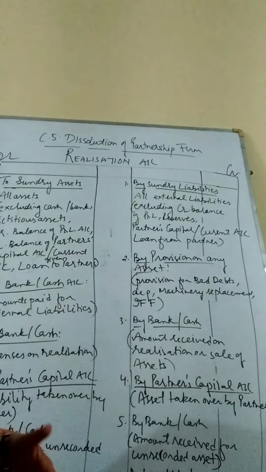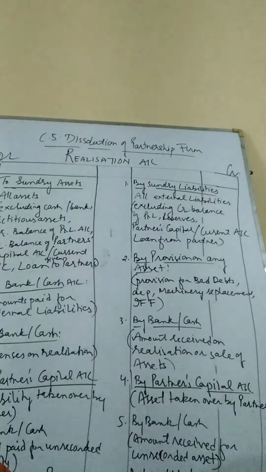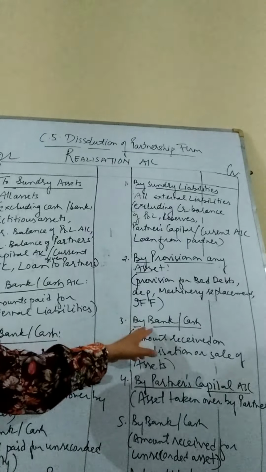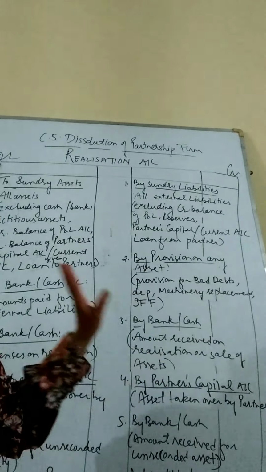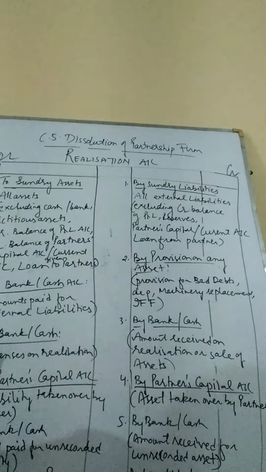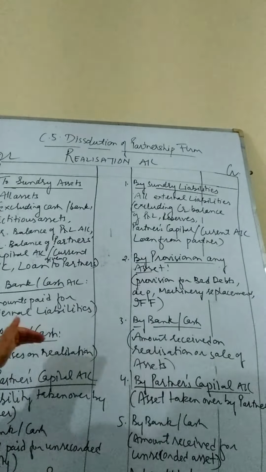By cash or by bank as the balance given in the previous balance sheet. If bank is given, we will write by bank. If cash is given, we will write by cash. Okay. So by bank or by cash, amount received on the realization or sale of assets. Then we have on the debit side, to bank or cash.